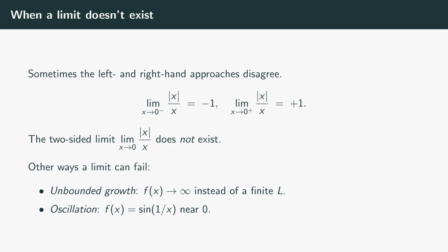They disagree. And now the Weierstrass definition earns its keep. Once epsilon gets small enough, no single number L can be within epsilon of both +1 and -1 simultaneously. So the two-sided limit at 0 doesn't exist. Limits fail other ways too. The function can blow up, f of x tends to infinity. Or it can oscillate harder and harder near a point, the way sine of 1 over x does near 0. The thing the definition gives us in every one of these cases is a precise way to say so: no single L. That precision is what Cauchy and Weierstrass were fighting for.